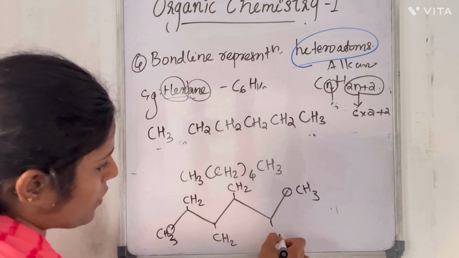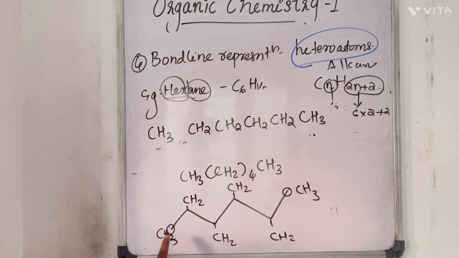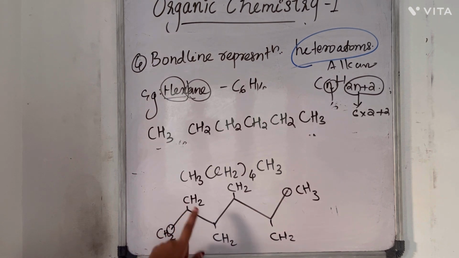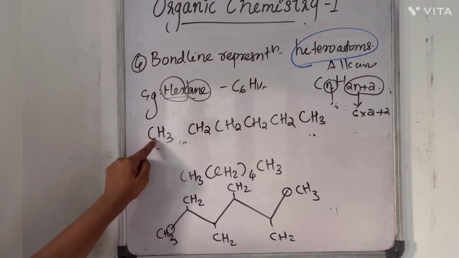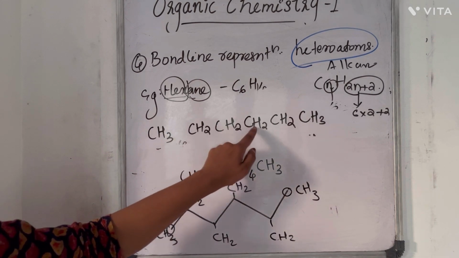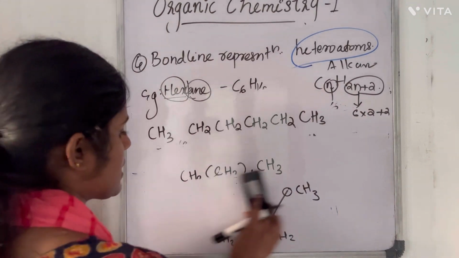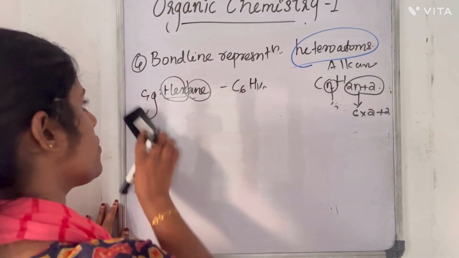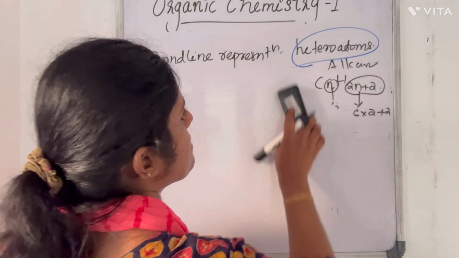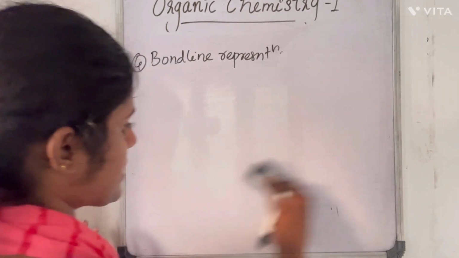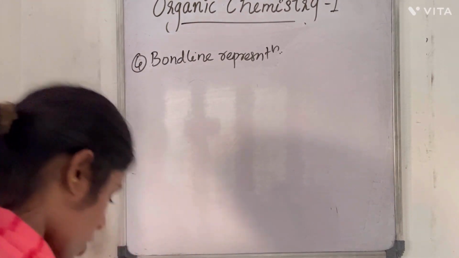This carbon also requires 2 more hydrogens. So that is CH3, CH2, CH2, CH2, CH2, CH3. So this is about the bond line representation. Now, we know that if we have any heteroatoms present, they should be represented. For example, 2-bromobutane.